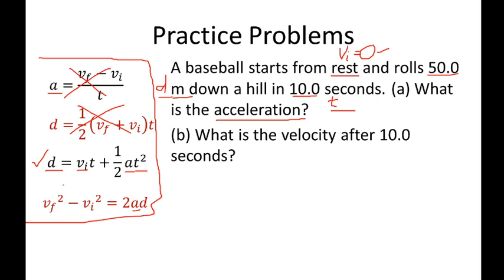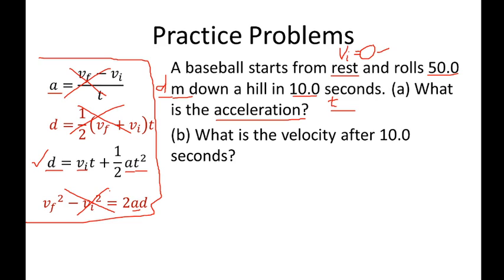There is no time variable here, so we cannot use this one, because the rule is you use the formula where the variables from the given are present in your formula. Otherwise, you will have a problem.